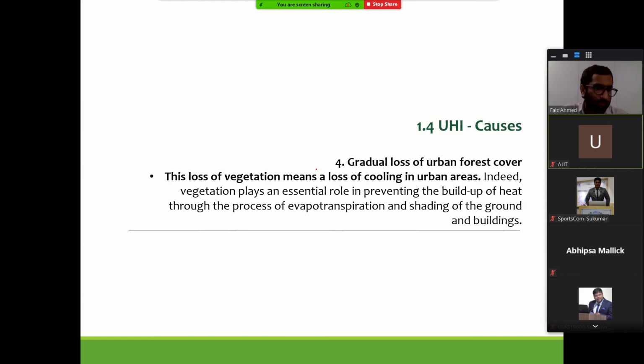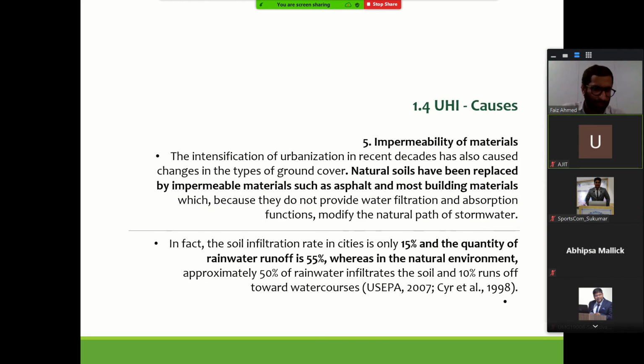Gradual loss of urban forest. I don't think we need much explanation on this. Vegetation plays a major role in bringing the temperature down, and if we continue to lose most of the vegetation, that is a cause of concern for us. Impermeability of materials, we have seen this.